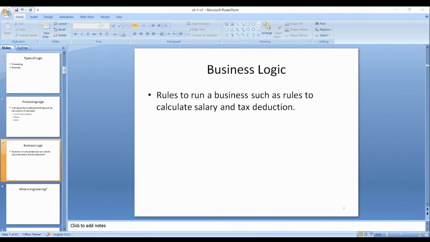So you have a 60-40% profit split: 60% you will take, 40% KFC will take, or 50-50, like 50% they will take, 50% you will take. So in this way, you have a contract. Now you have a business. As per the business, the profit processing logic will be the same, but the business logic for each type of customer they have throughout the world is different. That's the business logic. Any question up to here?